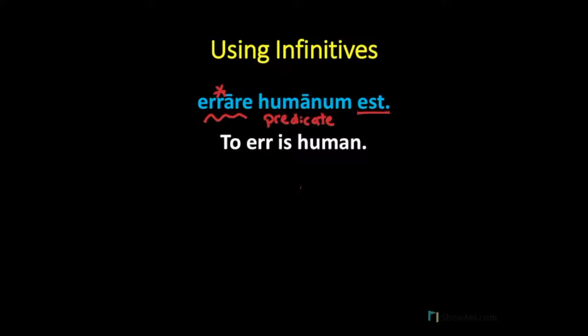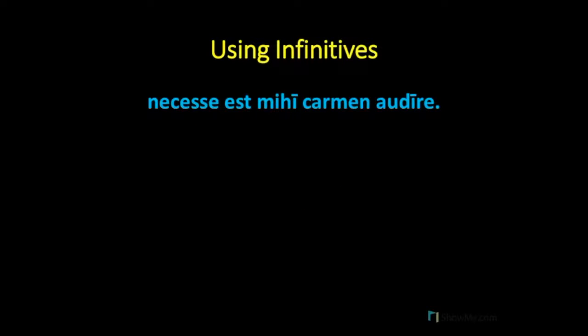Now notice how humanum is the neuter form of the adjective, because Latin treats infinitives as neuter ideas. And we call this use of the infinitive the subjective use of the infinitive, because the infinitive is serving as the subject of the sentence. And here's one final example.